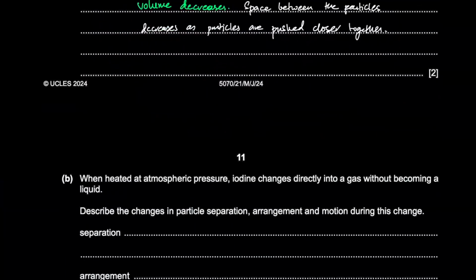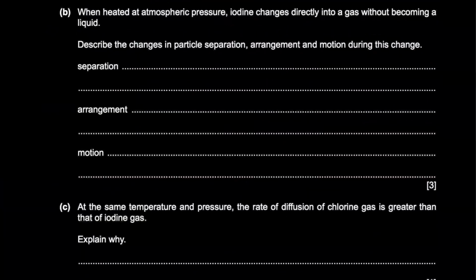When heated at atmospheric pressure, iodine changes directly into a gas. So iodine is a solid that turns into a gas without becoming a liquid. Describe the changes in particle separation, arrangement, and motion. It says changes, so what it was to what it is. Before, the particles were in a solid, close together. So they went from being close together to far apart. That's the separation.